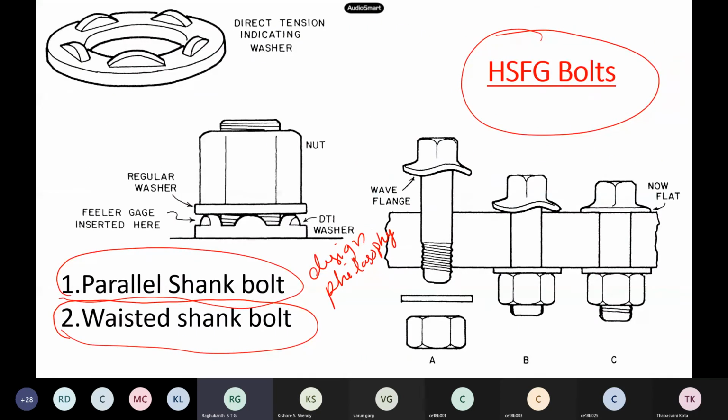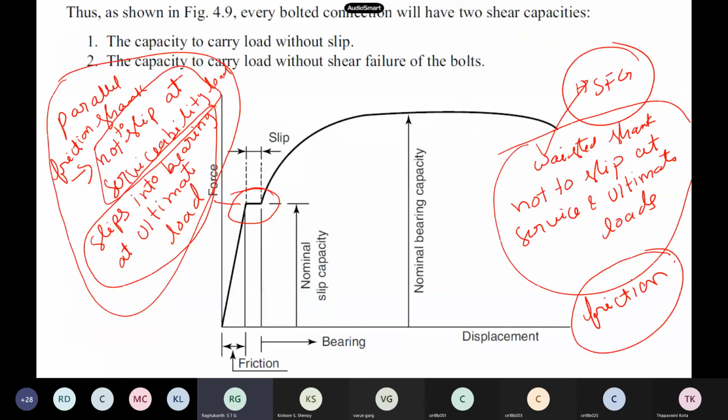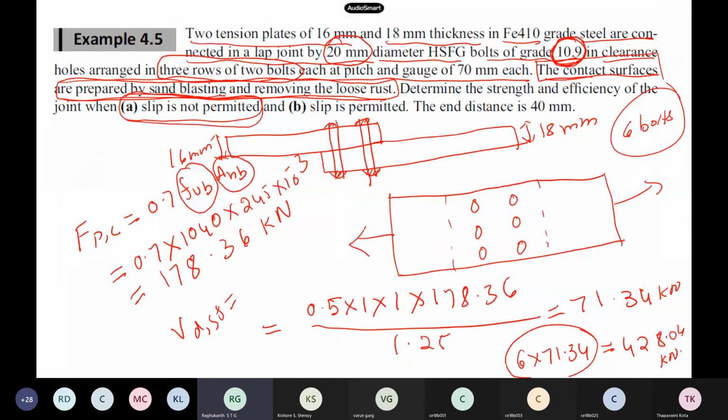If slip is allowed, what are you assuming? There will be no friction, so the whole load has to be transferred by the bolts. Once these surfaces have slipped, this HSFG bolt becomes a normal bearing bolt.